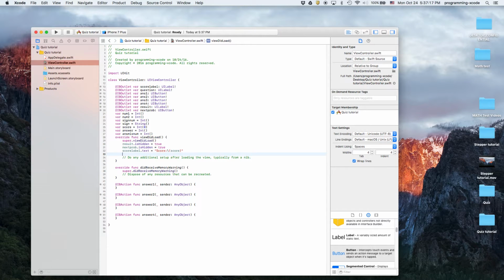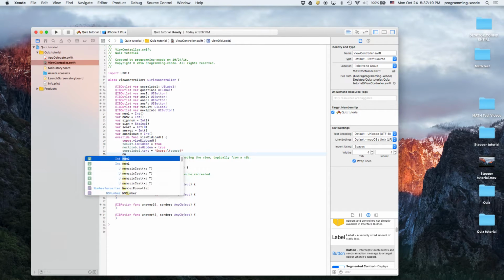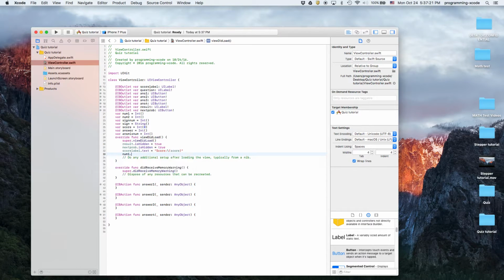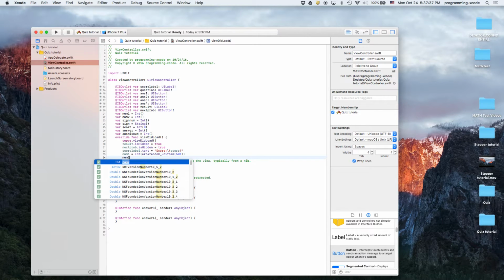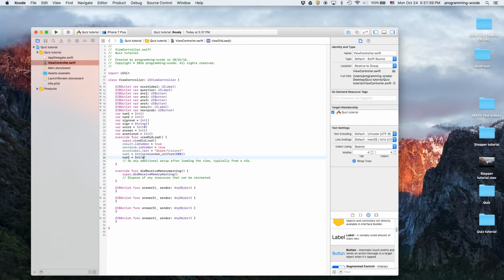And then we're going to set num1 equals Int(arc4random_uniform), and that's going to be up to 500 because these are multiple choice. Num2 is the same thing, just choosing another different random number.